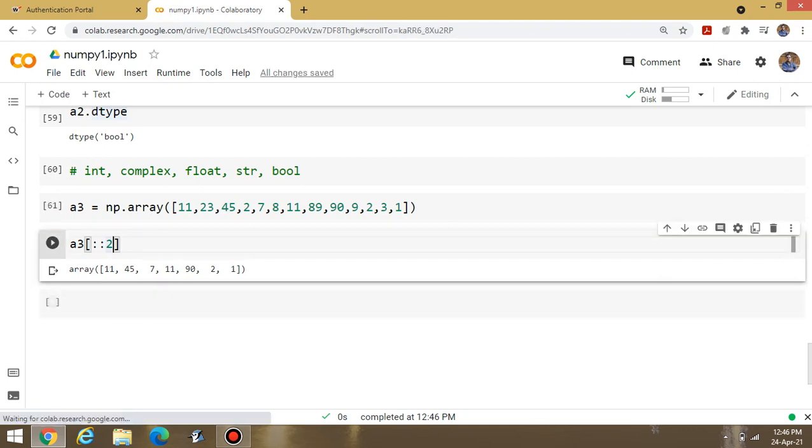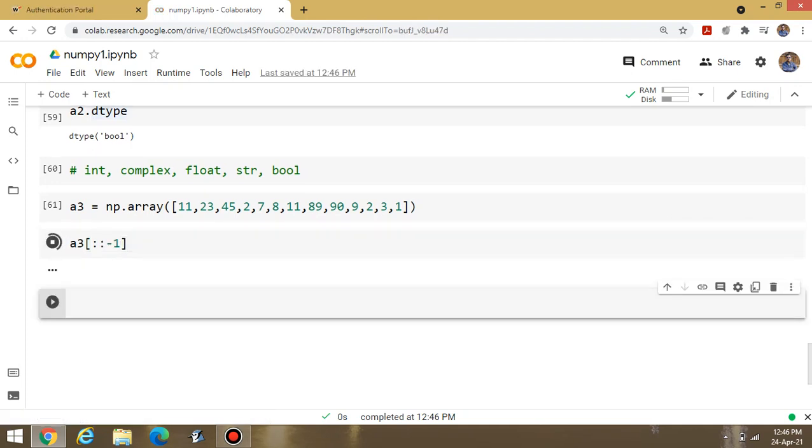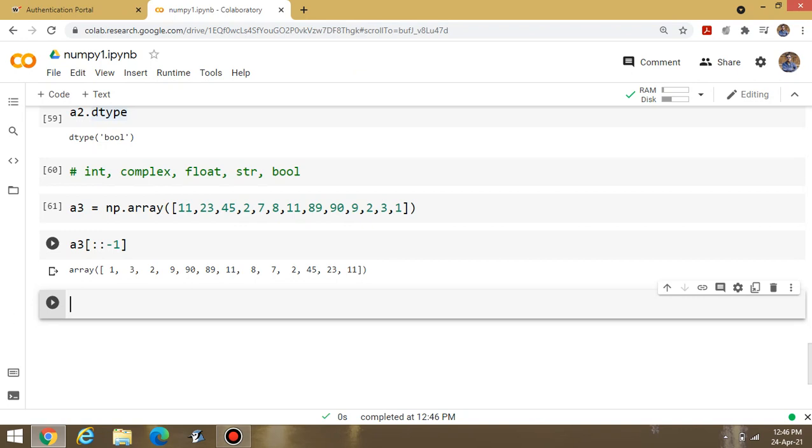Suppose I have to display the values in reverse order. I can display this content also by writing this, colon colon minus 1. I can display these values in reverse order. This one is indexing and slicing. Now, suppose some multiple contents or multiple values are there, then we can also work on that depending upon slicing. This one is a little bit more about slicing.